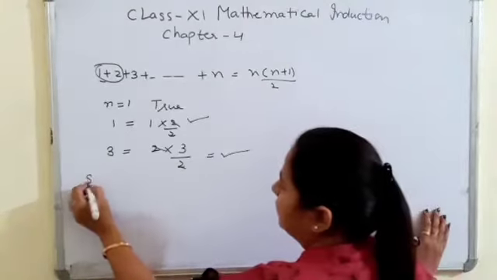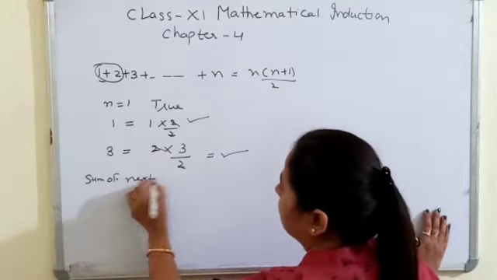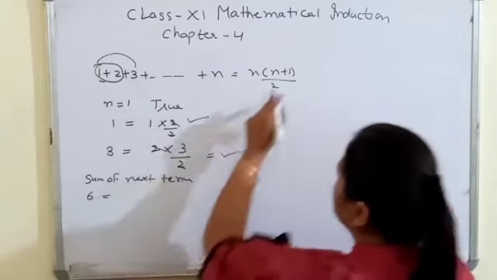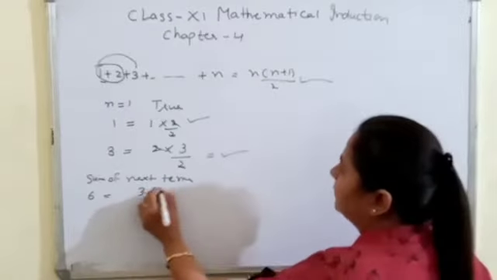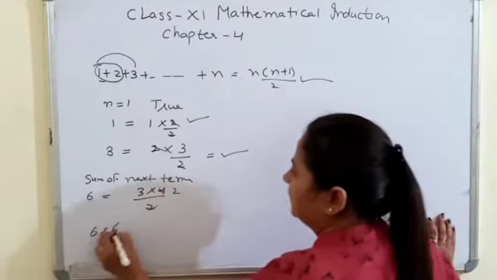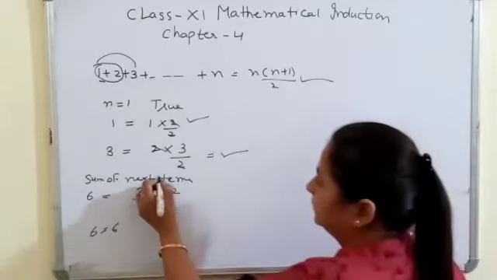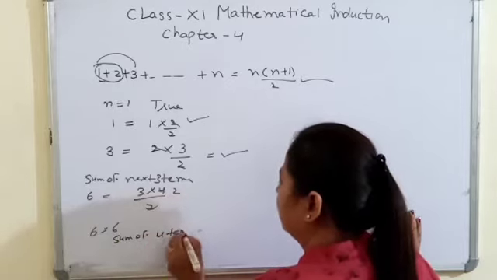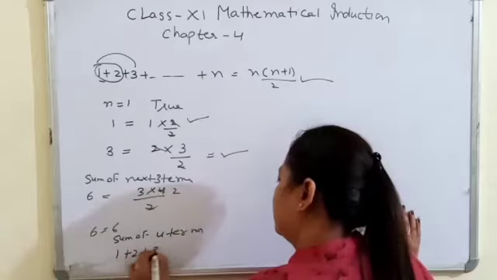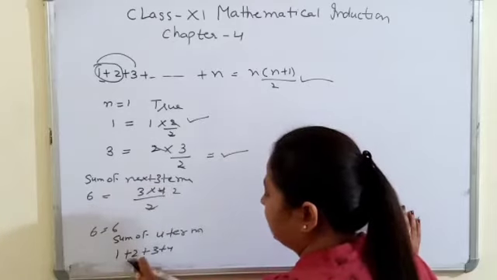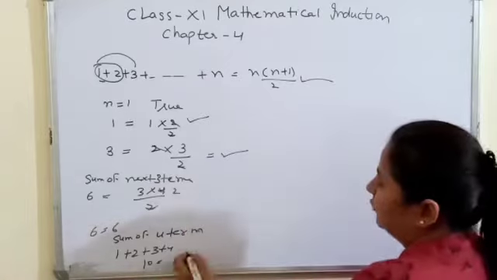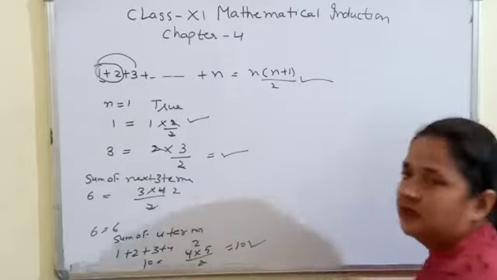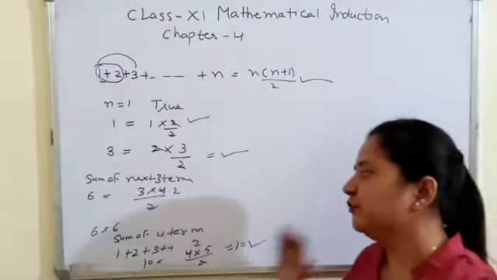Sum of the first 3 terms: 1 plus 2 plus 3, that is 6. So let's try it here for the sum of the first 3 terms. That is 6. Sum of the first 4 terms. So the 4 terms are 1, 2, 3, 4. That is 4 plus 3, 7, 7 plus 2 is 9, and 1, 10. So let's check it here: 4 into 5 by 2 is 10.